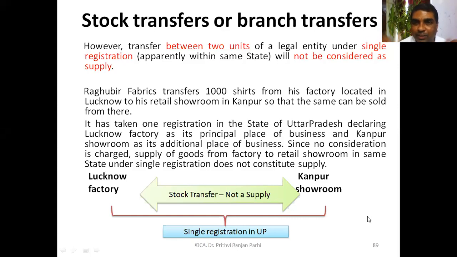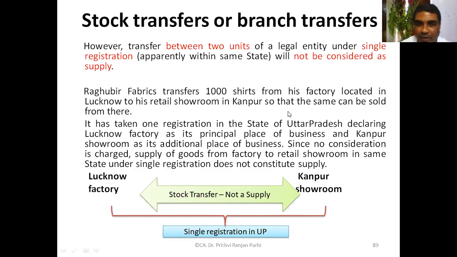And if that is so, then supply of any goods from your principal place of business to the additional place of business without consideration will not be regarded as supply, because they are not between two distinct persons. There will be only one person. Within one registration, you can cover all these additional places.